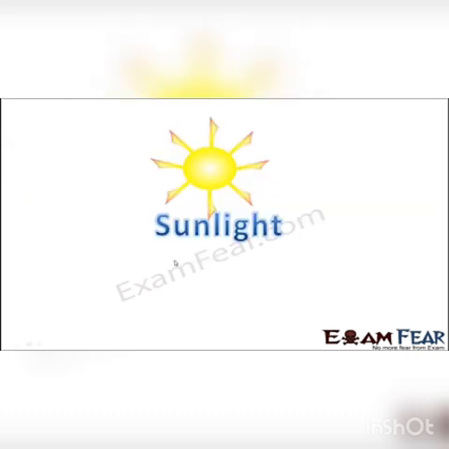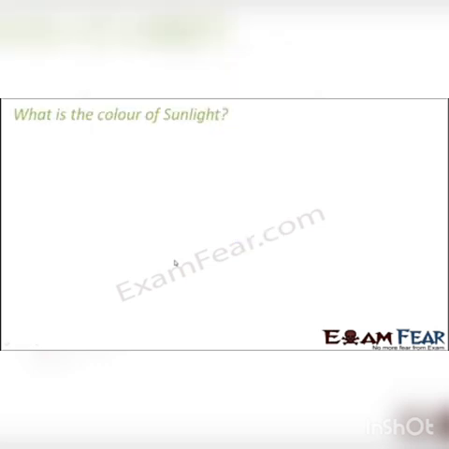Discussion on light would remain incomplete if we don't talk about sunlight, the light which we receive from the sun. So now we are going to spend some time discussing that. Have you ever wondered or observed what is the color of sunlight? If you look at it closely, you would see that the sunlight appears to be white in color. So does that mean that it is just white color and nothing else?